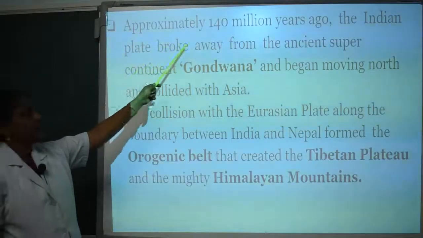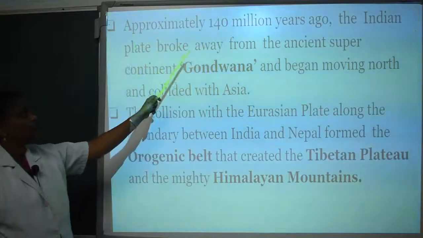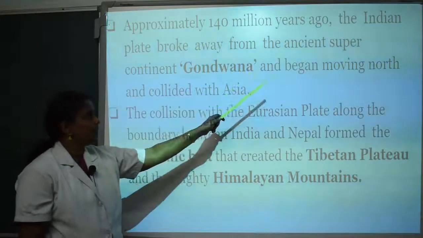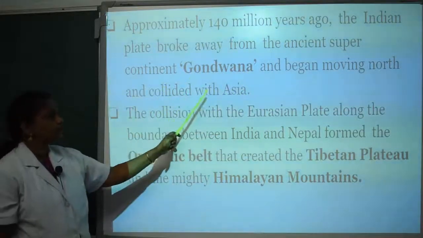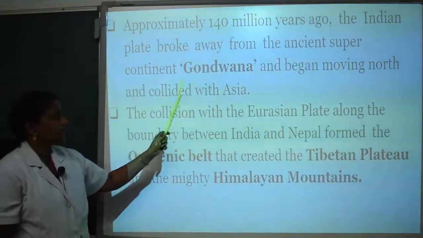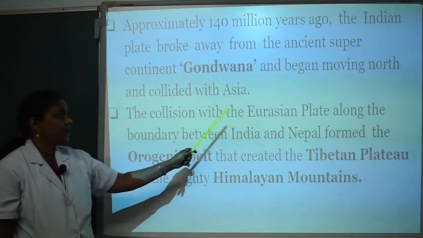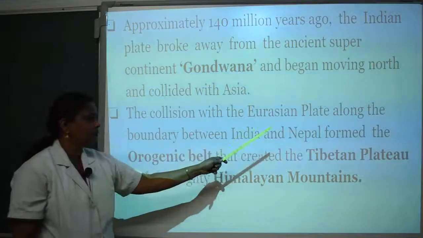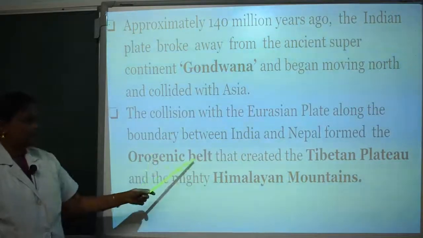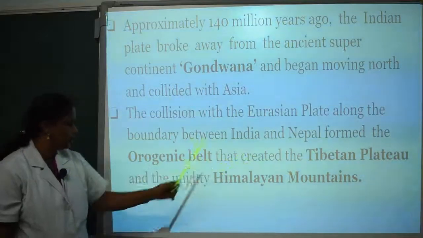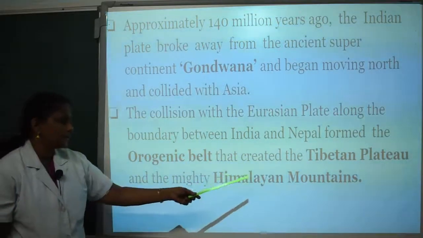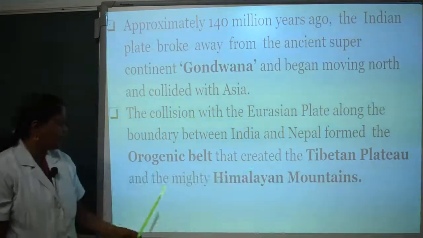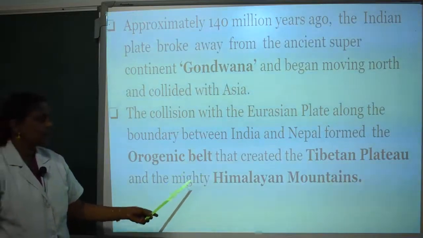Approximately 140 million years ago, the Indian plate broke away from the ancient supercontinent Gondwana and began moving north and collided with Asia. The collision with the Eurasian plate along the boundary between India and Nepal formed the orogenic belt that created the Tibetan plateau and the mighty, meaning very strong, Himalayan mountains.